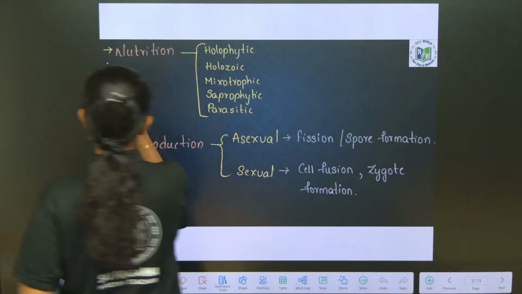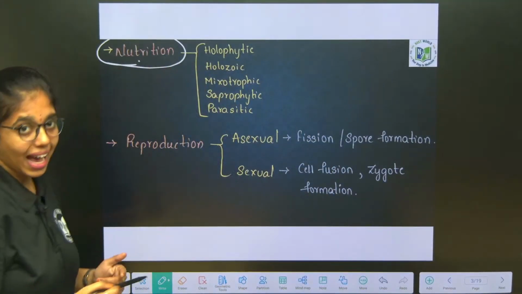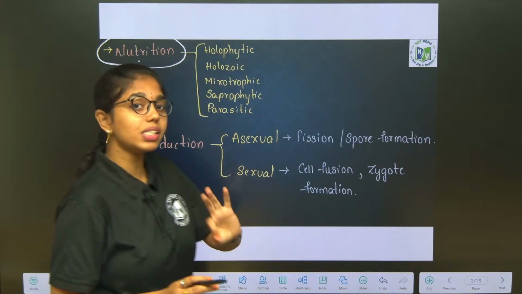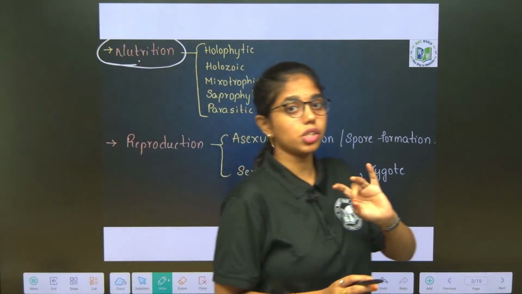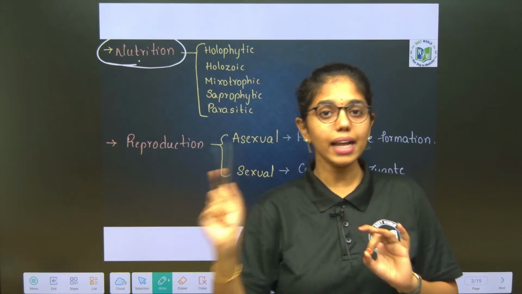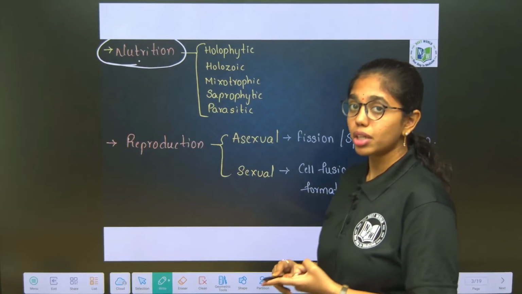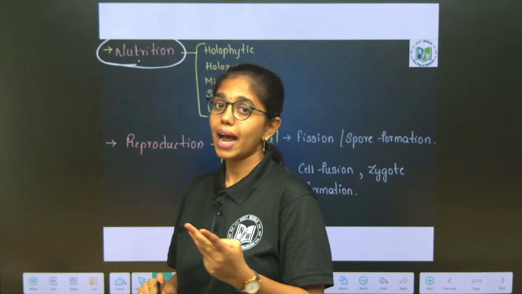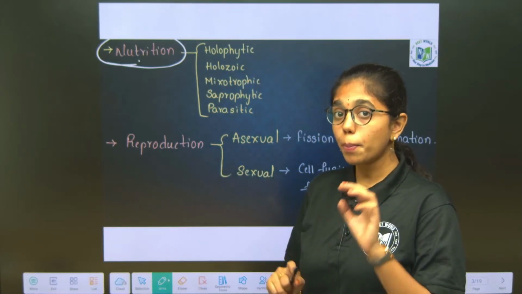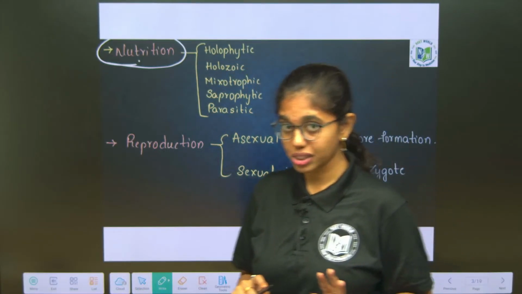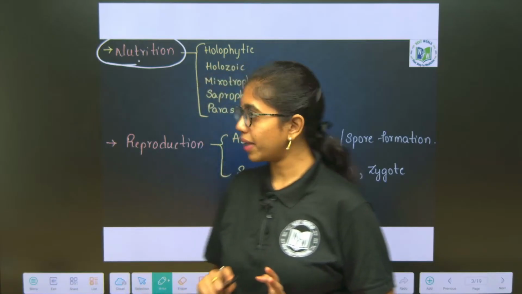Next, nutrition. As we have discussed, these are unicellular eukaryotes and common ancestor for fungi, plantae and animalia. So here we can have plant-like protists, animal-like protists and fungal-like protists. Based on the type of protist, the nutrition will also vary a bit.